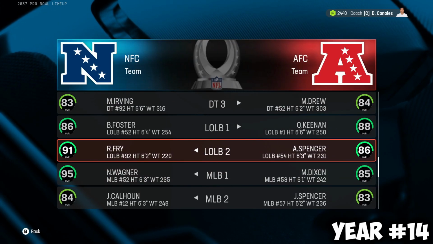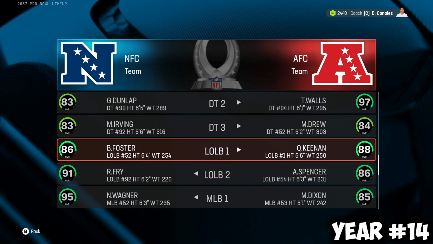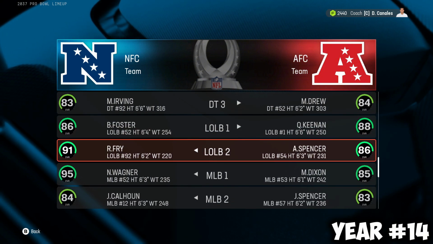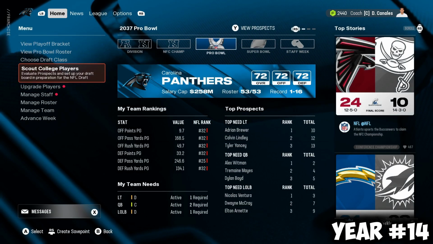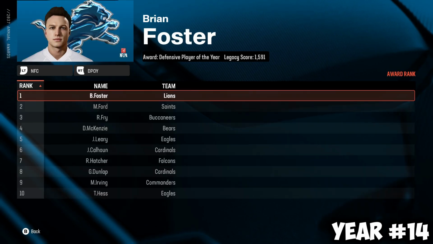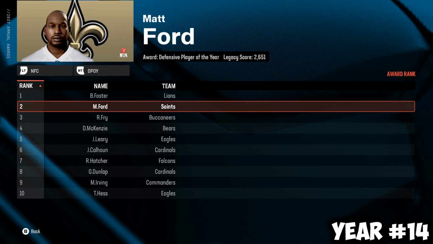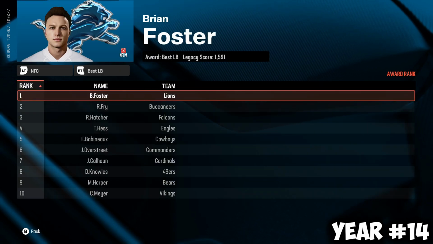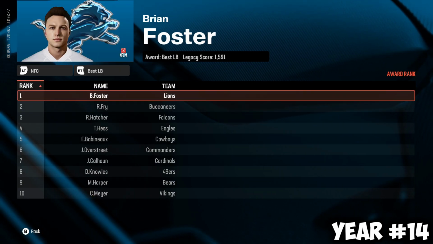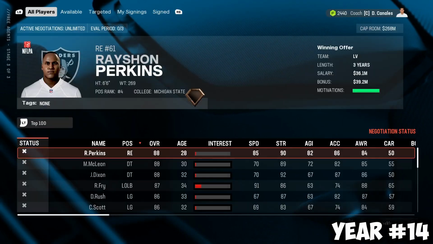Rigoberto Fry is the left outside linebacker 2 on the NFC, but still manages to get that Pro Bowl season under his belt. Defense Player of the Year is Brian Foster, Matt Ford, and then Rigoberto Fry at that 3 spot. And then towards the end, best linebacker, Brian Foster wins it. Rigoberto Fry second.